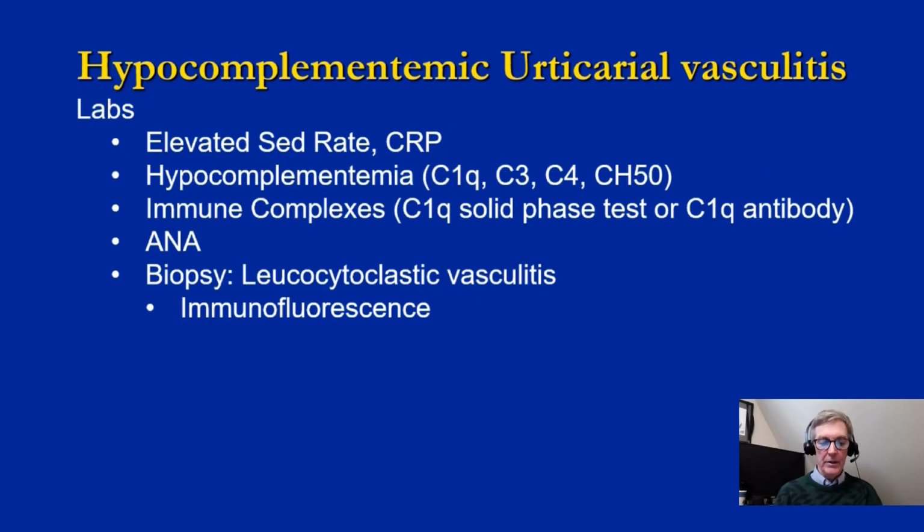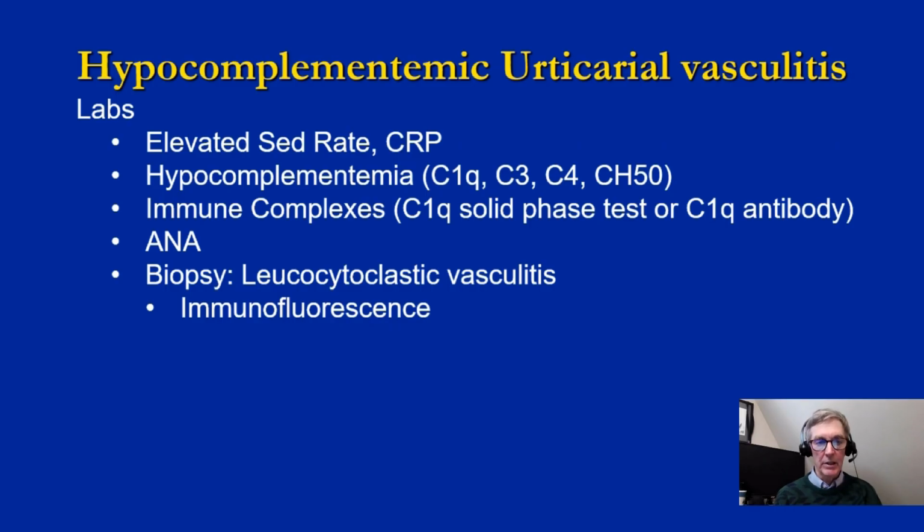The labs with this, again, the acute phase reactants, such as the sed rate and the C-reactive protein, are elevated. Given the name, you would expect hypocomplementemia. Indeed, that's what you have. There is evidence of immune complexes. There's a frequent association with an anti-nuclear antibody, and many of these patients actually do meet the classification criteria for systemic lupus.